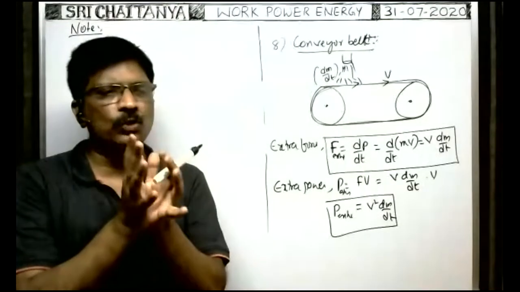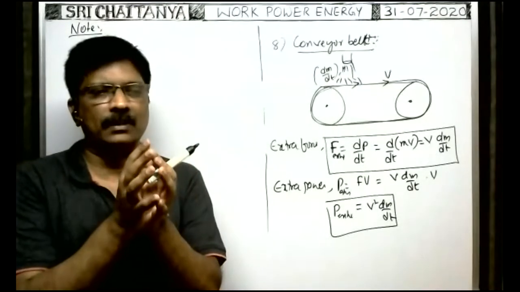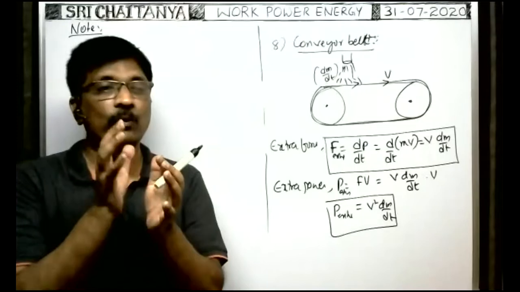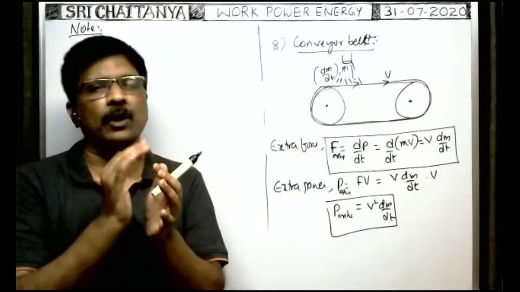For every one stroke, for every one compression of the heart, the volume of blood is pumped out from the heart.